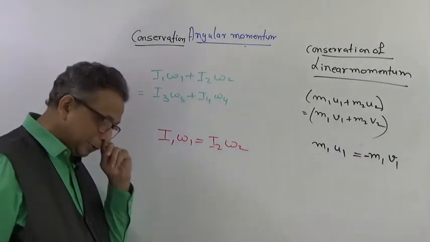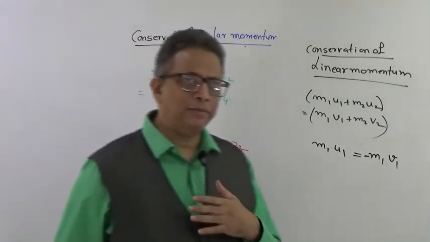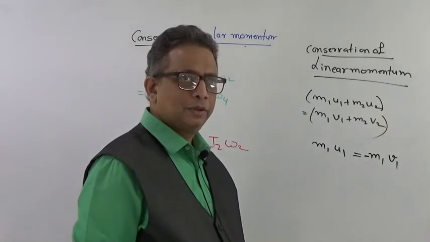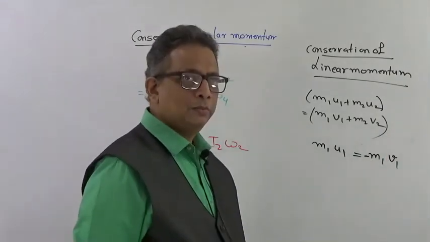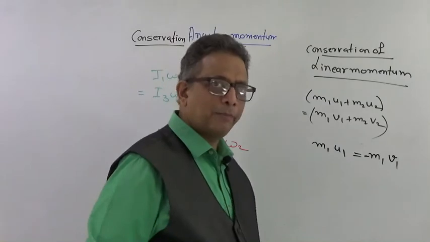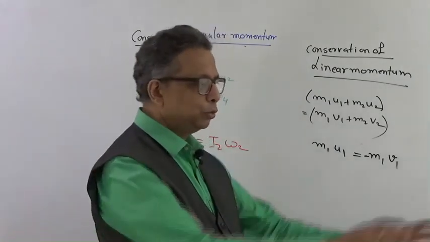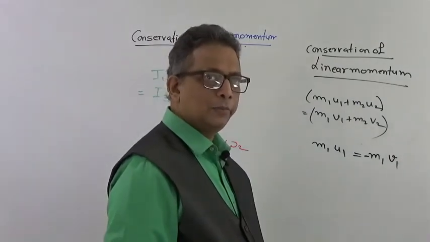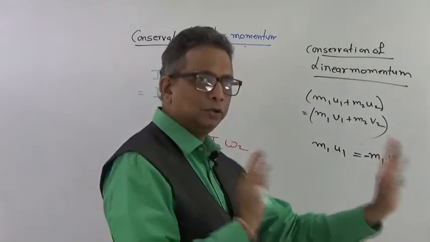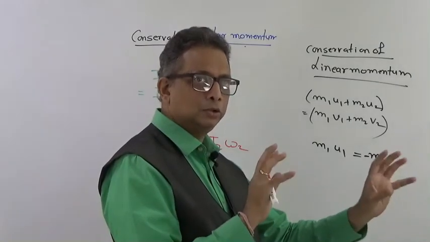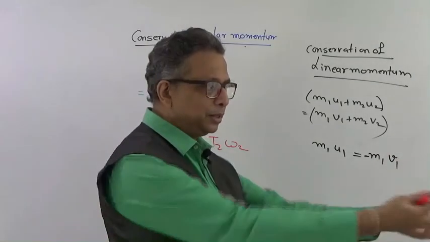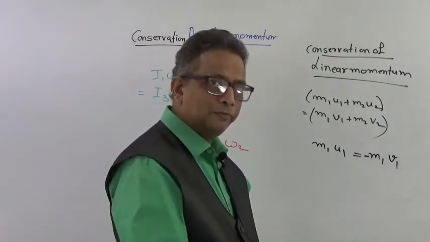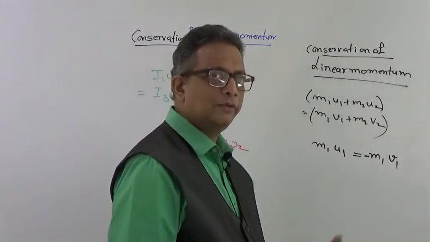Internal means, suppose I am standing over here and a person is standing over here, I pull that person to myself. Initially both the momentums were zero. Suppose I am on a skating board, he is also on a skating board, both standing stationary, and suddenly I pull him towards myself. So what is going to happen? Because of my pull, which is internal to both the bodies, if I consider both bodies as a system, I will also gain some velocity, he will also gain some velocity, and then we are going to collide.